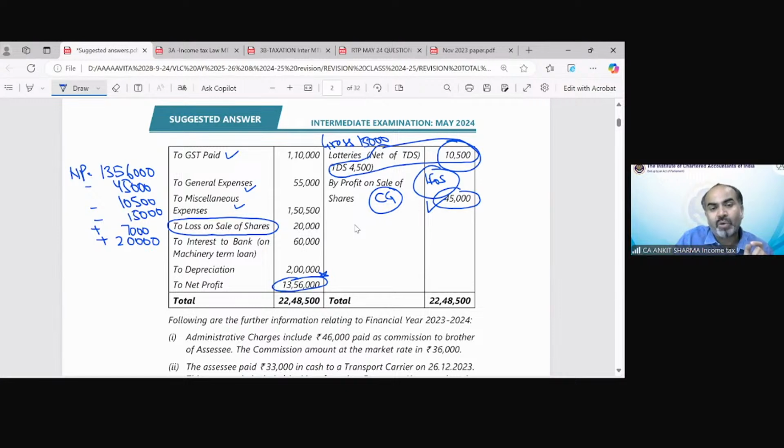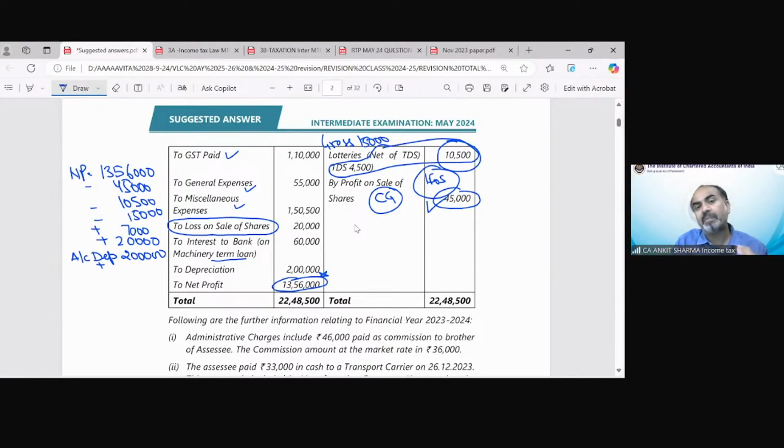Interest on bank loan, and that is a loan for machinery, and machinery is part of our business. So we are not going to do anything with this interest portion. Now the depreciation, and this is depreciation as per accounting provision, and accounting depreciation always needs to be added back. So that is going to be added back again. So we are done with the debit and credit side of the P&L account.